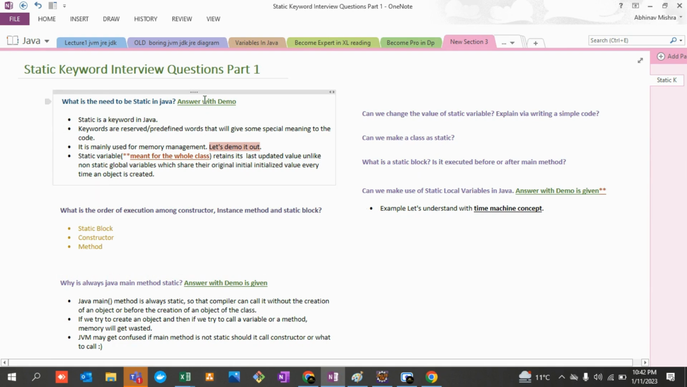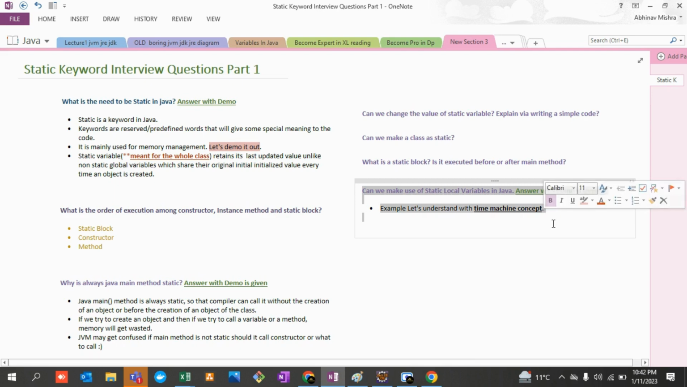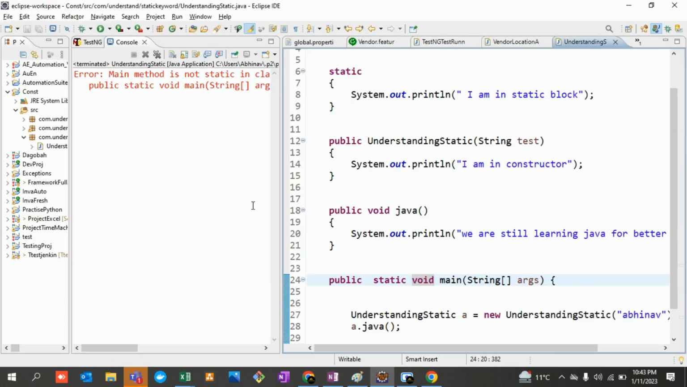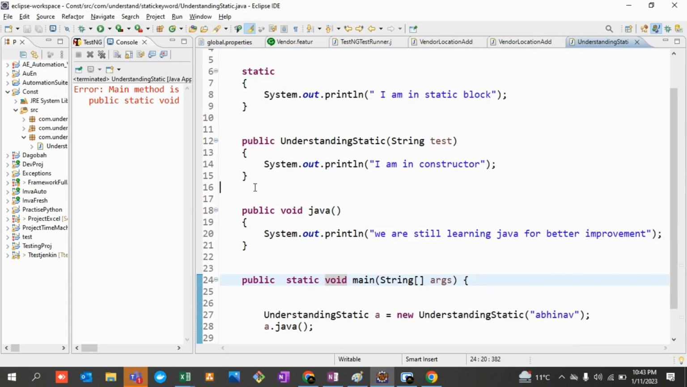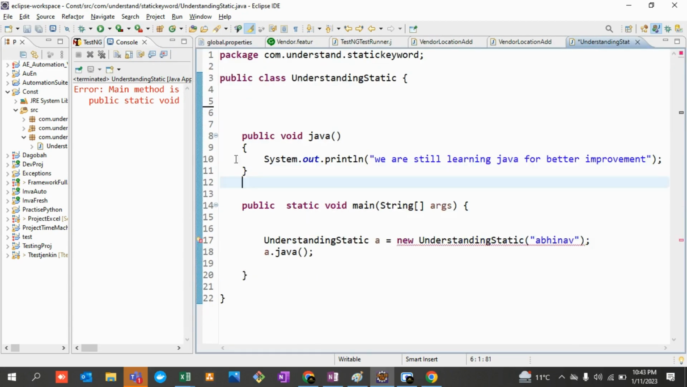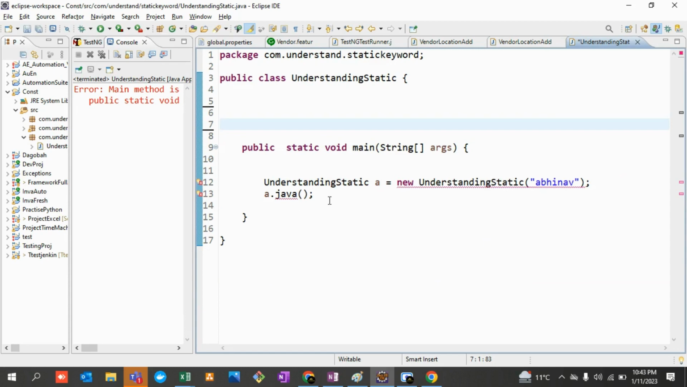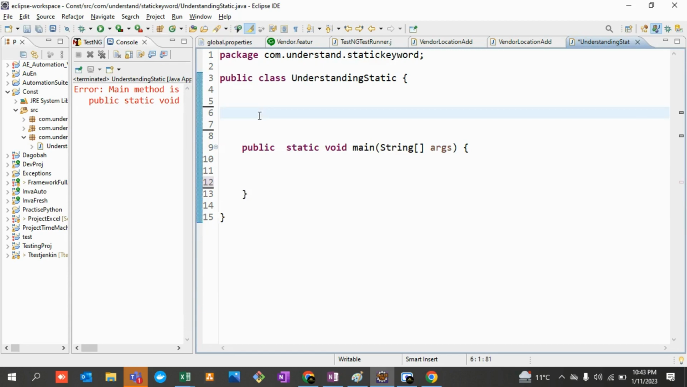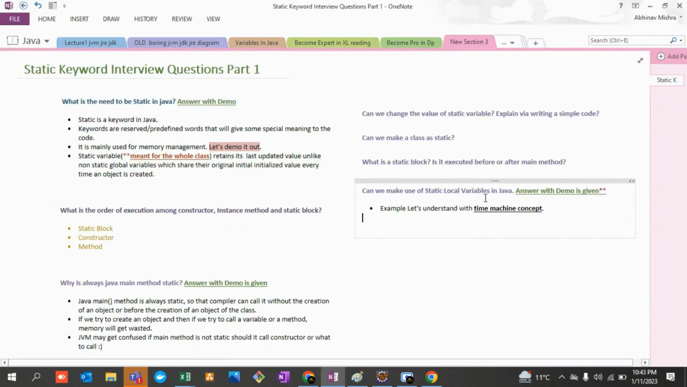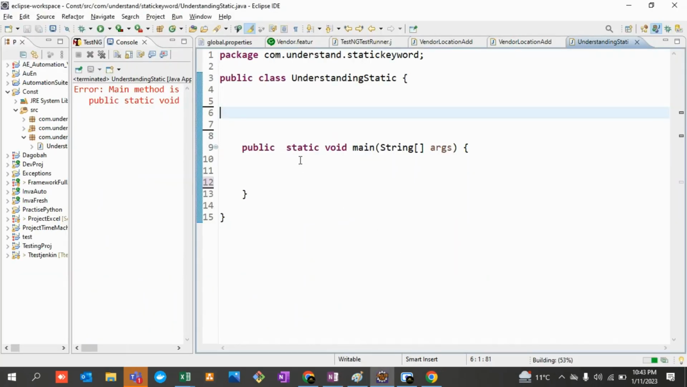Okay, and let's take this question as well. Over here, can we make use of static local variables in Java? This is also a question in which one of the guys got confused. Let's try to understand what it is trying to say. So what is a local variable? There is an entire technical lecture that I've given for 30 to 45 minutes. Please have a look at that particular lecture.